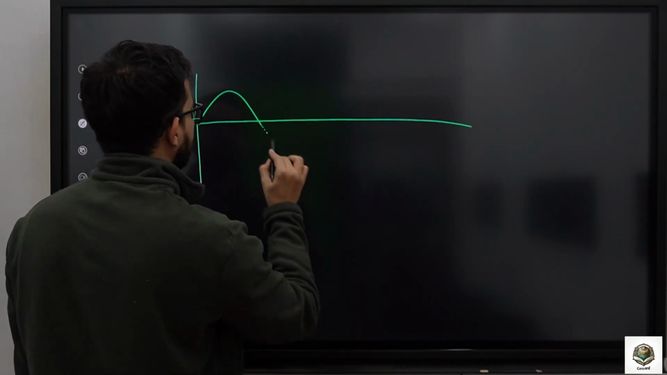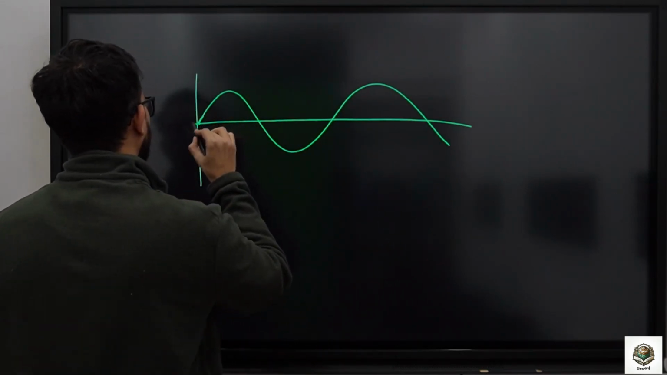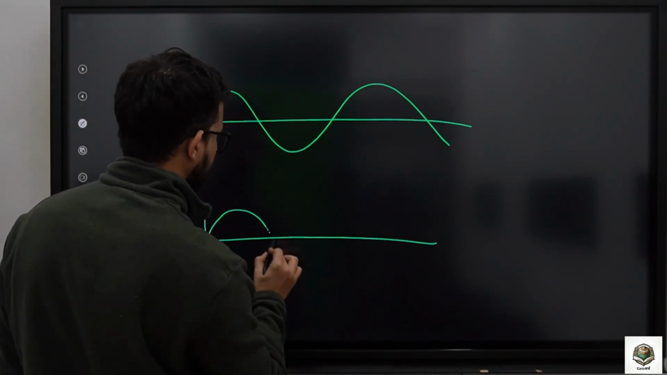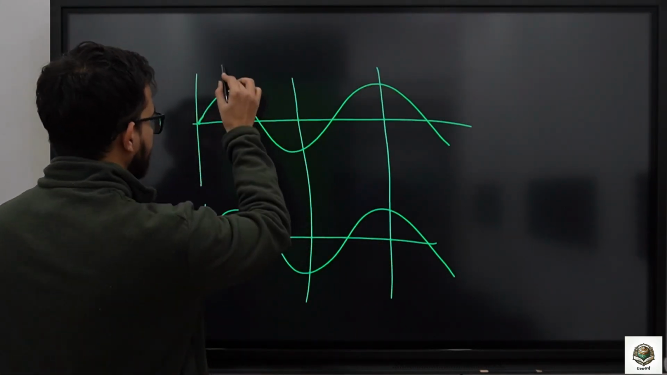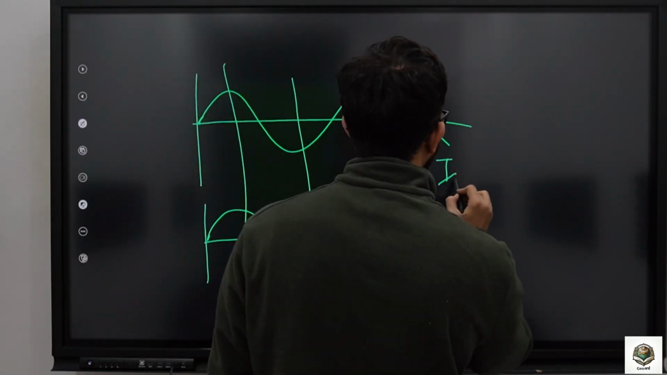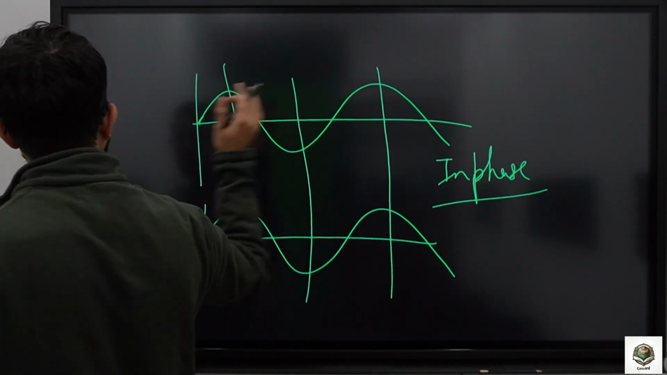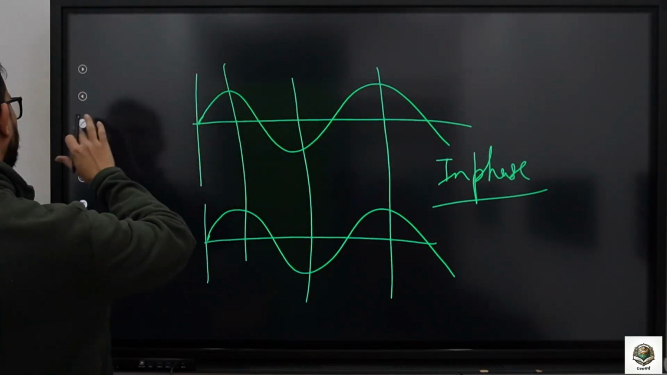In wave theory, this would be something like this. If this is my first wave and this is my second wave, that is exactly the same. The crest, the trough, the crest lies exactly in the same position. These are called in phase. There is nothing different to them. They're exactly the same. But let us look at this example.